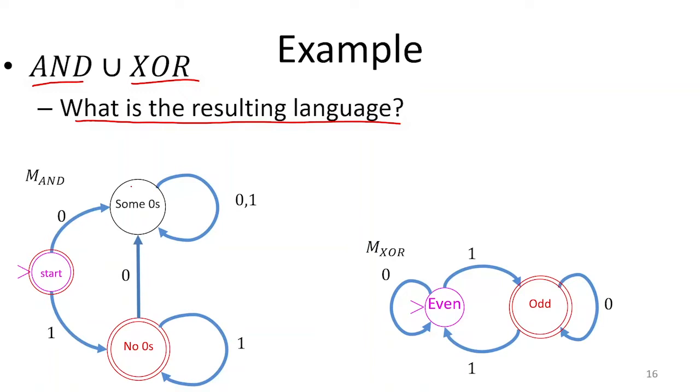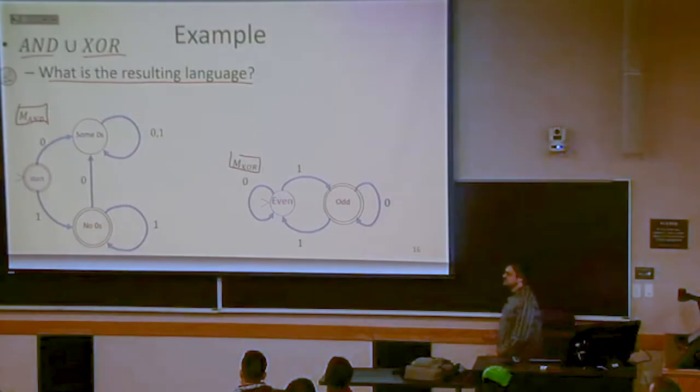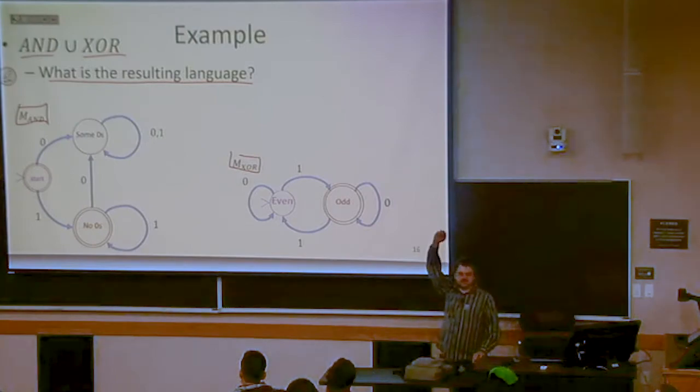These are two automata for those languages. This left-hand side automaton is an automaton for AND, this is one for XOR. I want to be able to do the union of this, and in order to do the union, I want to have kind of one super automaton that can do the same thing as both of these other two. So for instance, who can give me some string that they want to put on this automaton? Just any string at all.